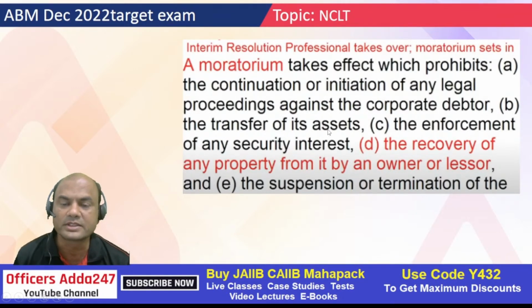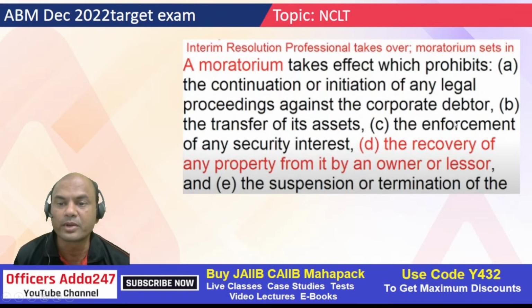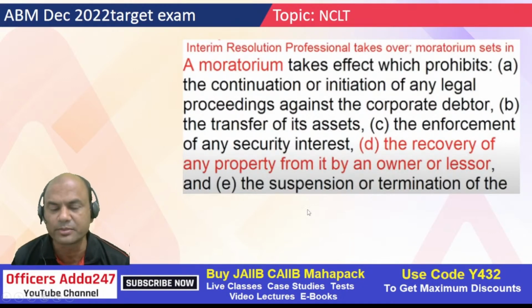Then, transfer of its assets. The company can't sell its assets to anyone once it goes under IRP. Enforcement of security interest means nobody can recover the funds while the IRP is in process. D, the recovery of any property from any of its owner or lessor. So nobody can recover the property from that company or any fixed asset of that company either. Suspension or termination of the board of directors. That's the meaning over here.